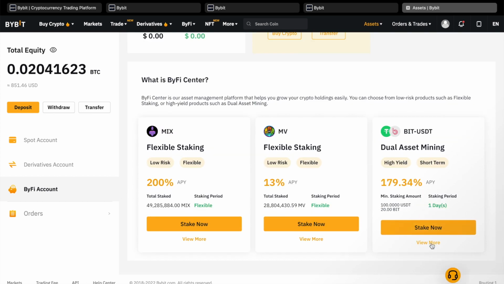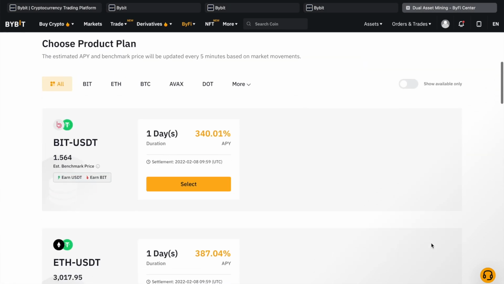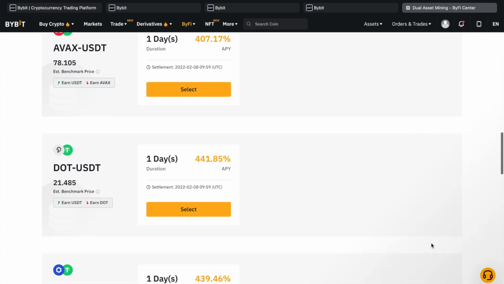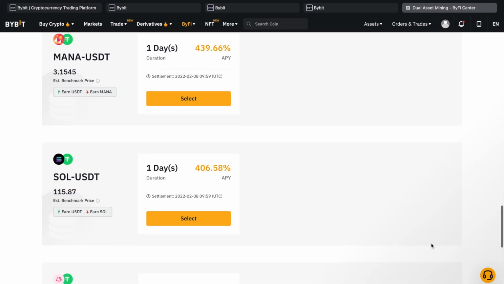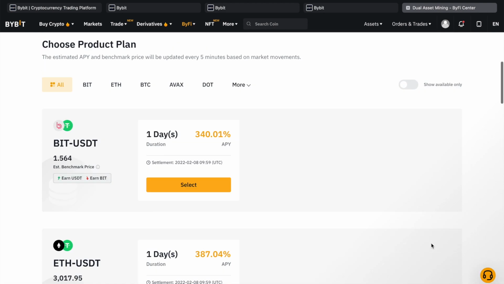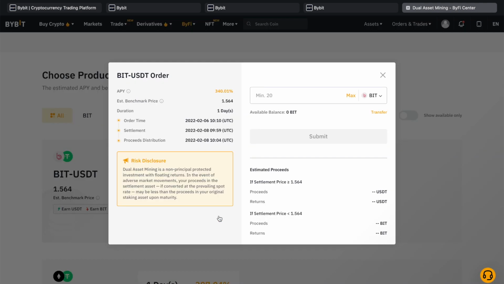I am doing my orders in USDT quote currency, and I can choose any pair that is available for dual asset mining. If, however, I had BitToken, or Ethereum, or Bitcoin, I could also create an order for that specific currency. If the price of that token were to rise, I would have sold it with a profit, but if the price of that token would fall, I would end up accumulating more of it, so it would certainly be better than just hodling that token.